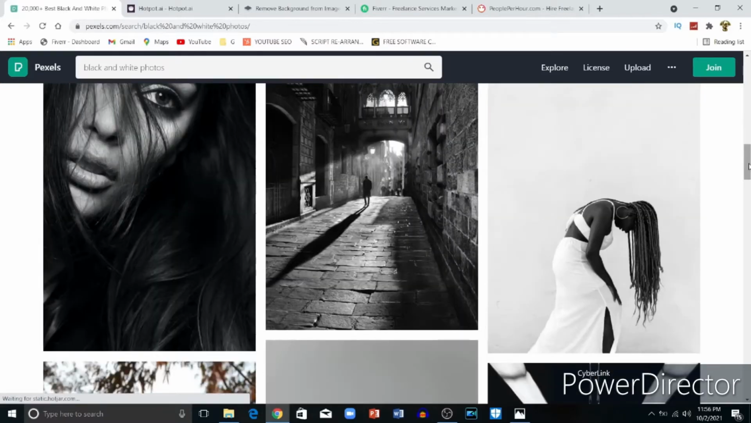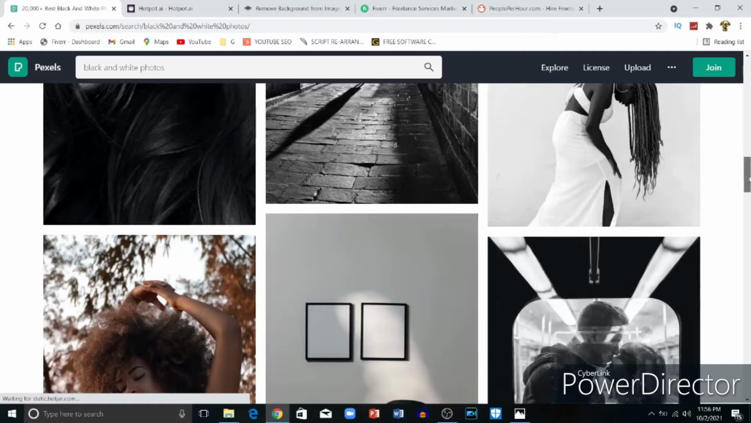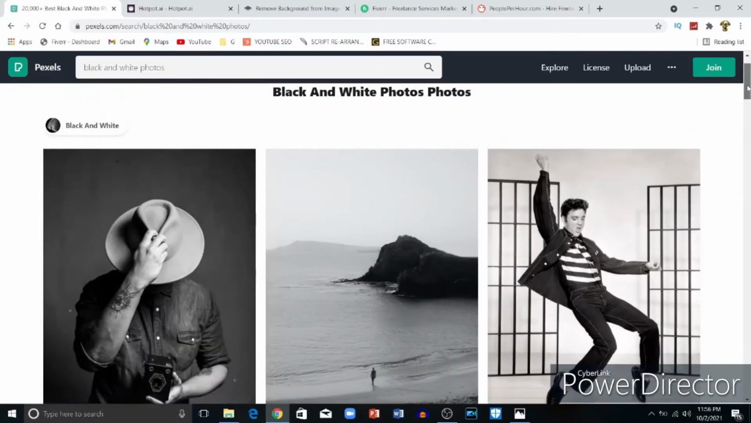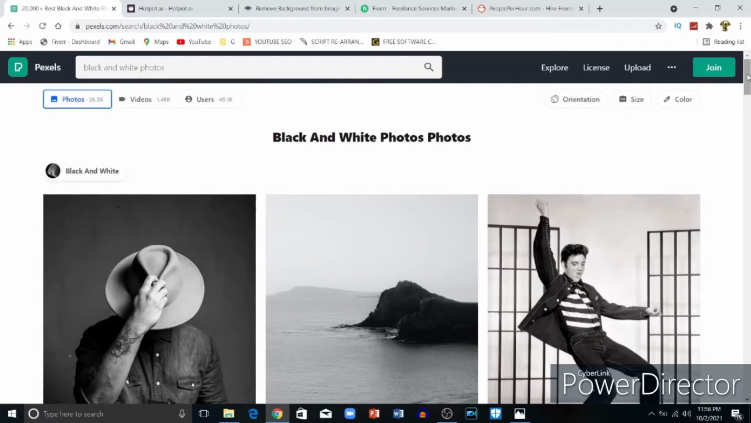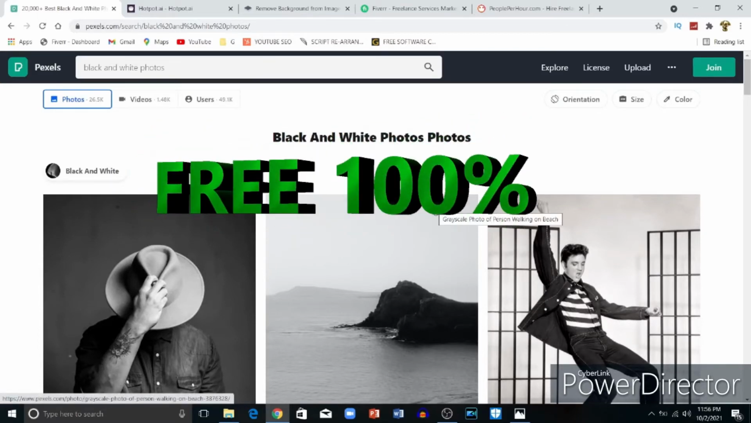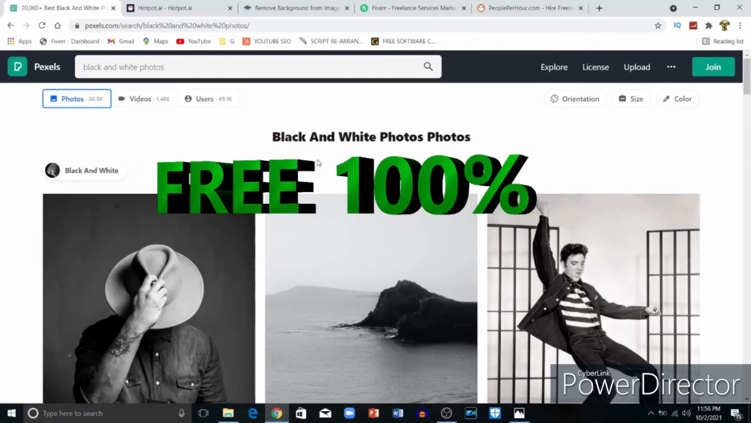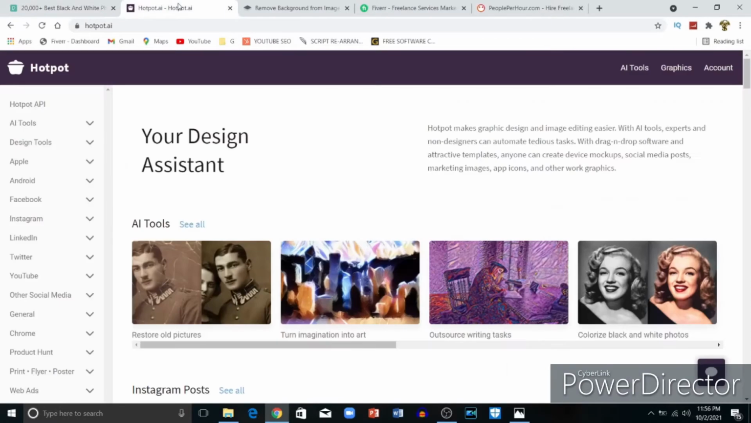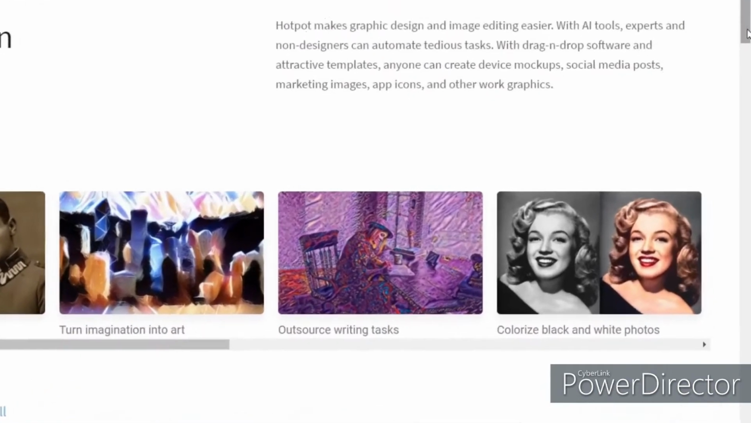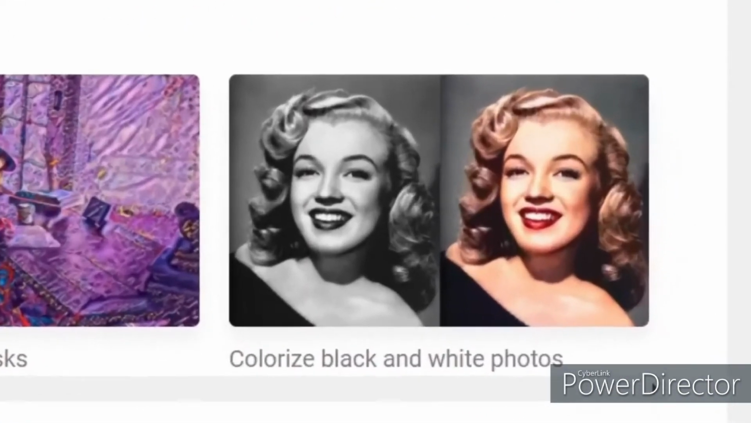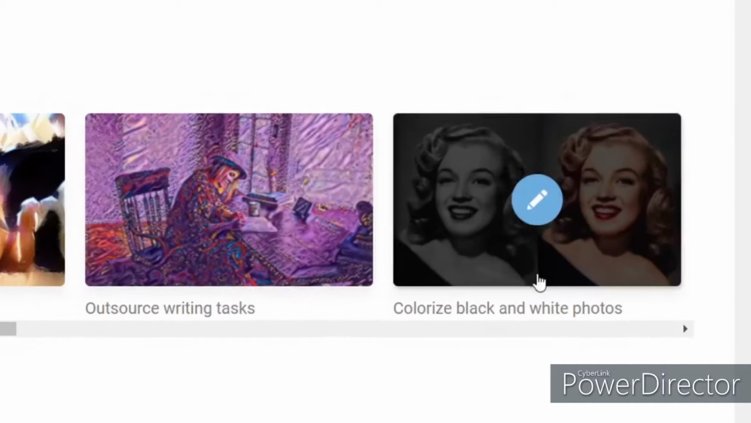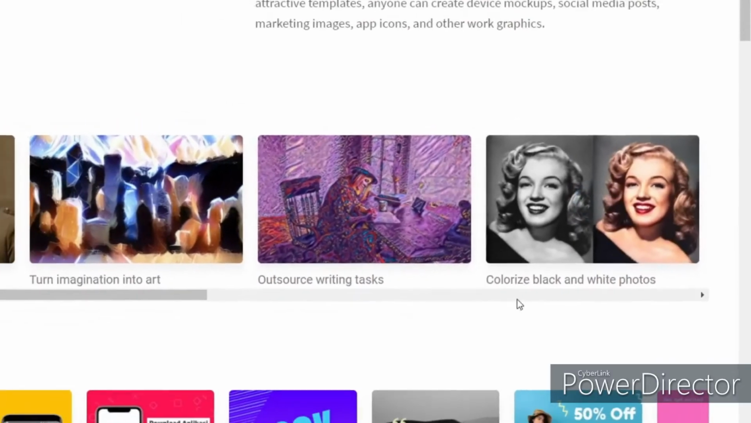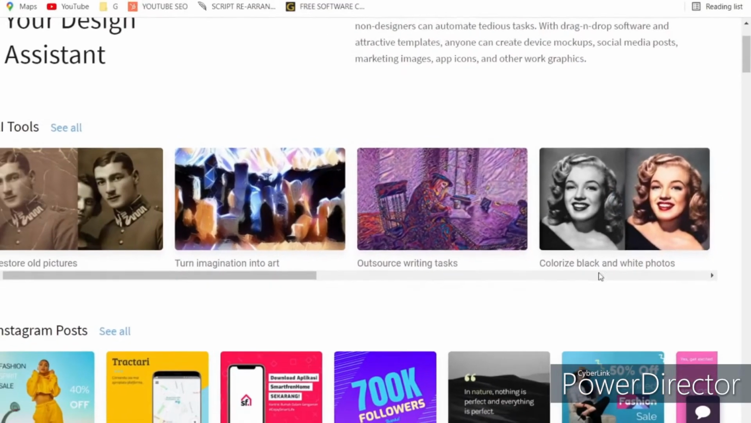I will show you how you can use these black and white photos and make money online for free without spending even a single dollar. This entire platform is free and all photos you download are free. After this, I want you to go to the website called hotpot.ai. Look at this picture here. As you can see, below it there is an already colorized black and white photo.